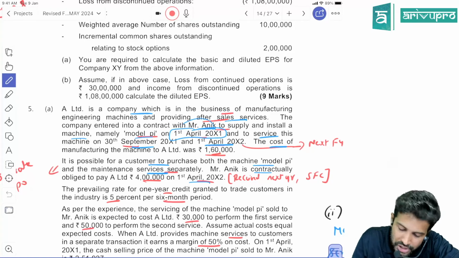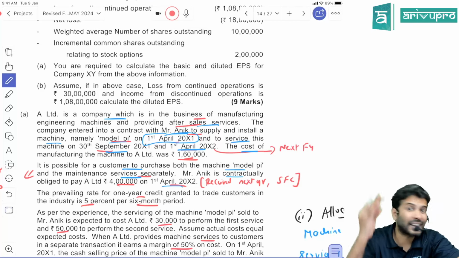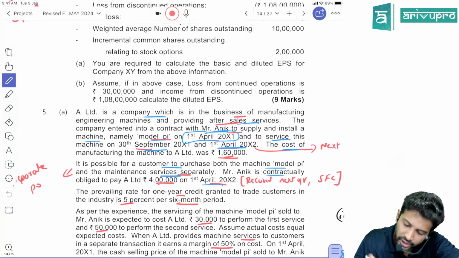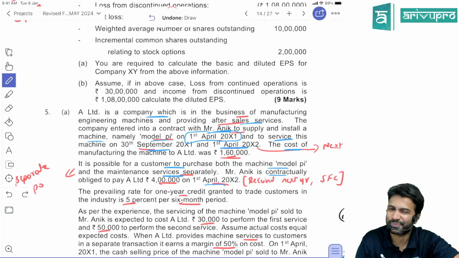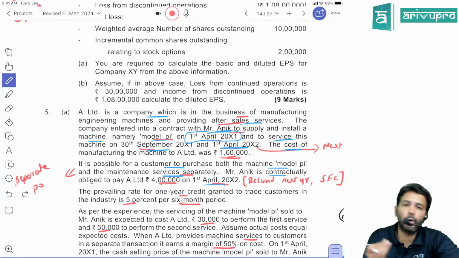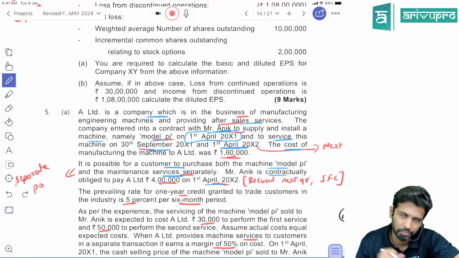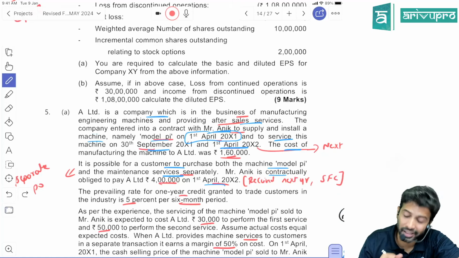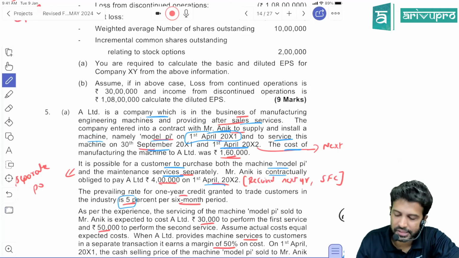So by default, we assume that if you are receiving the amount within 12 months, there is no SFC. That is one practical expedient in Ind AS 115. Here it is going beyond 1 year, no? 1st April 20x2. So there is SFC. That means we cannot recognize revenue as it is. Some portion of the revenue will also include some interest income, which you have to book as finance income or other income separately. For that, we need a discount factor, which is given here.